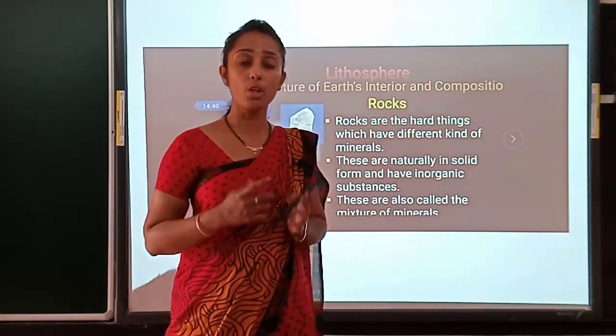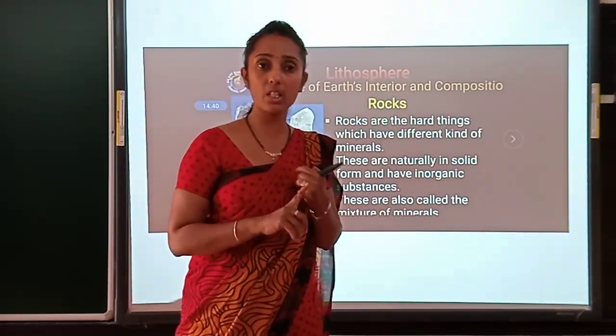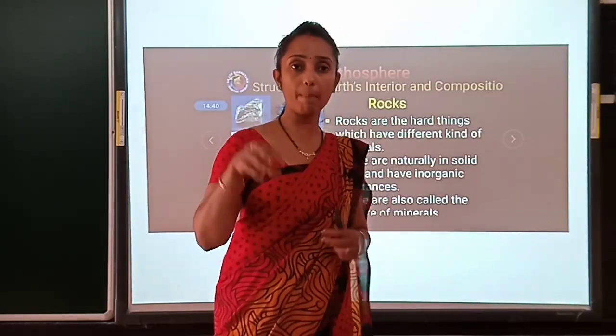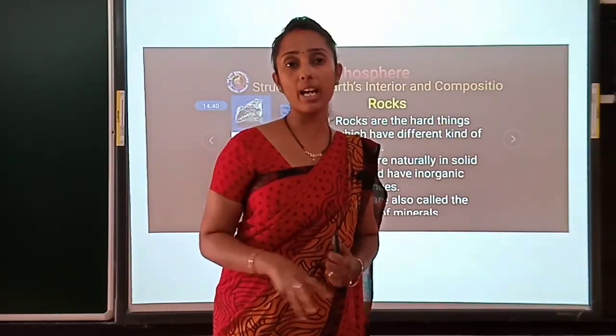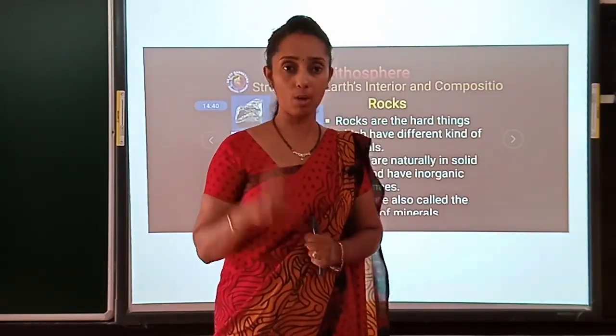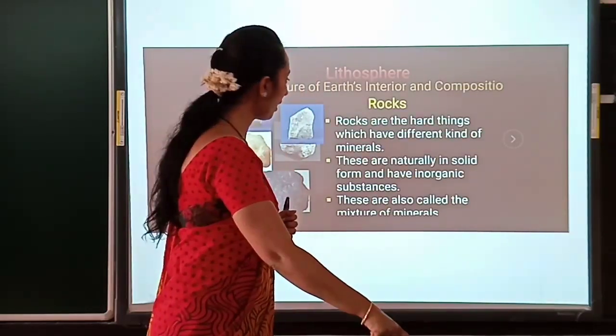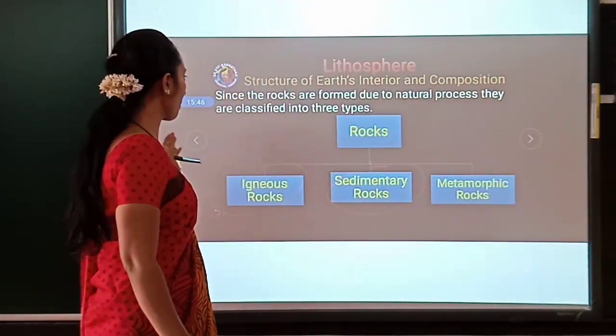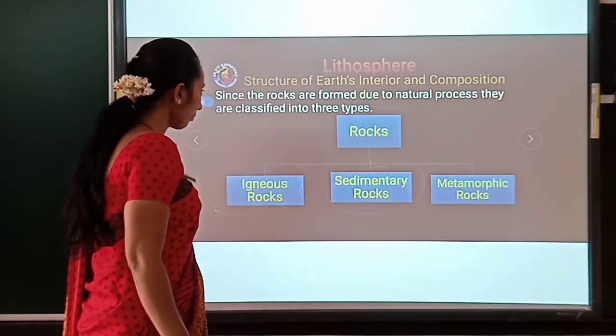Okay, children. Now what have we learned? We learned crust, mantle and core. We also learned that in the part of the mantle, we can get the source or availability of rock. And as per that, rocks are divided into 3 types. Clear?